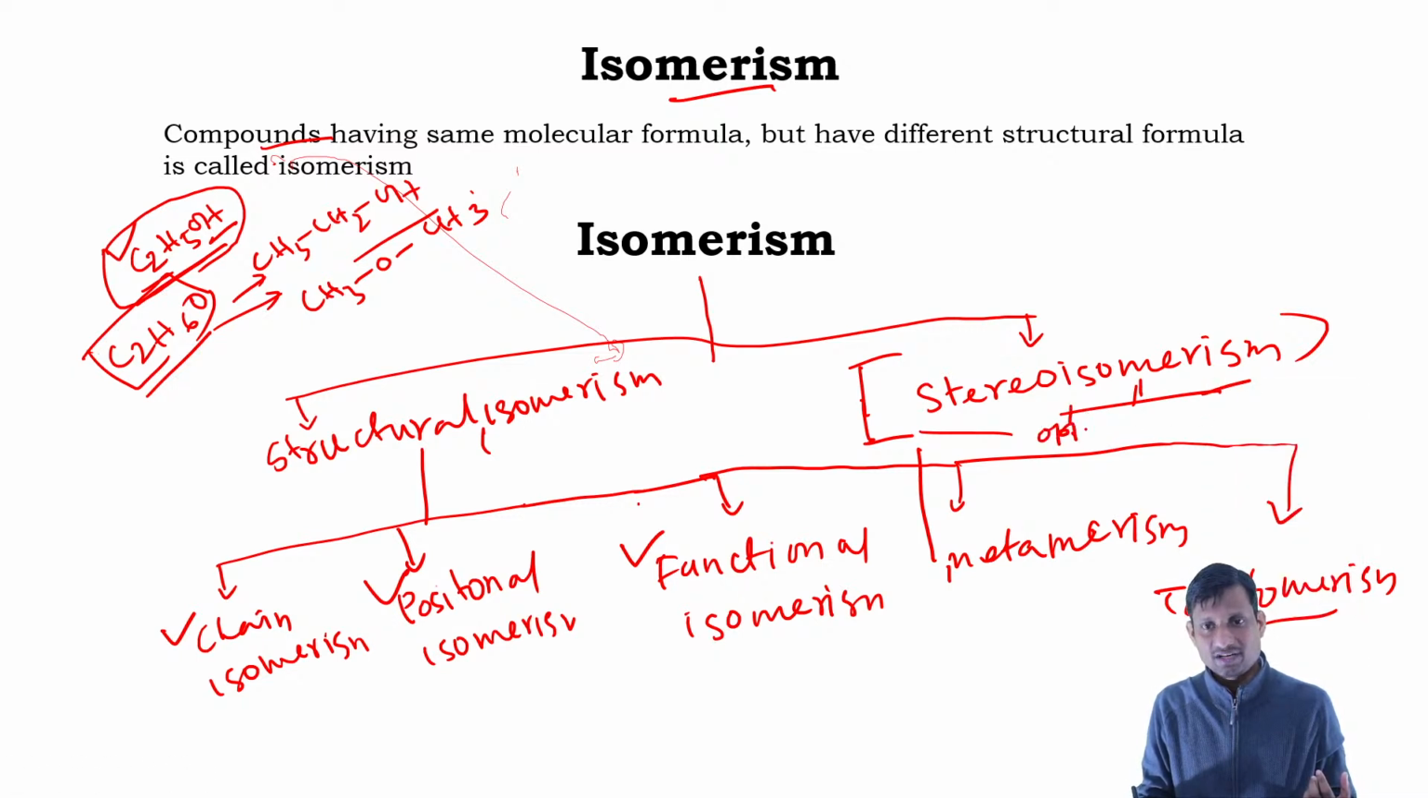One is optical isomerism and the other is geometrical isomerism. These are important, but in our topic we'll limit ourselves to chain isomerism, positional isomerism, and functional isomerism. We will understand how we can get different kinds of compounds from chain isomerism.